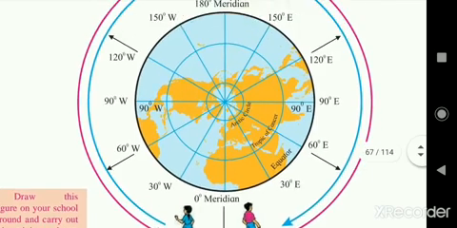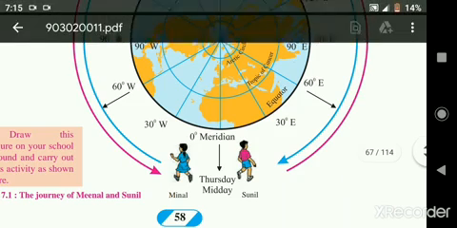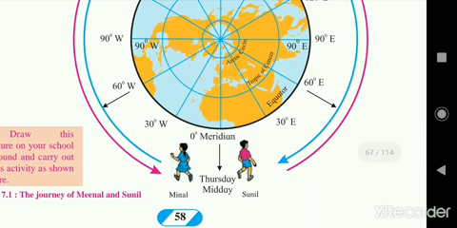You can see at 90 degrees east there will be 6 p.m. of Wednesday, because she started her journey on Thursday, but when she comes back to the east, she experienced a back day, that is Wednesday. And when she completes her full journey and returns to the 0 degree meridian, according to her it should be Wednesday afternoon. See how there is confusion about the day and date.